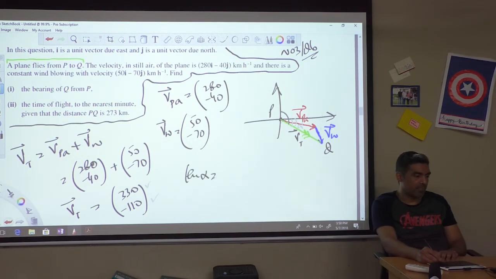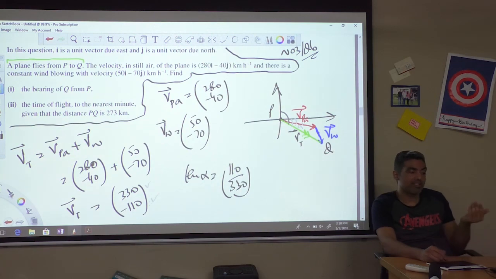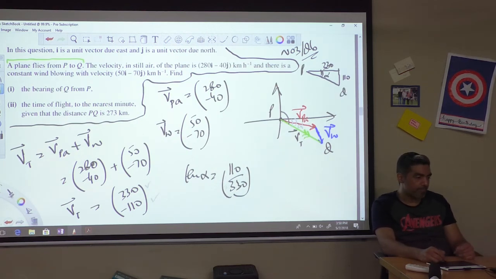So tan alpha is opposite upon adjacent, which is the j component upon the i component, so 110 upon 330. I'm not taking the minus sign because it only gives me an orientation. I'm just taking this particular triangle, where this is 110, this is 330, and I need to find this angle alpha. This is P, this is Q. Obviously Q is not exactly here, it's somewhere ahead, but this is the ratio I get from the triangle. If I can find alpha, I can add the 90 to alpha and get the entire bearing.